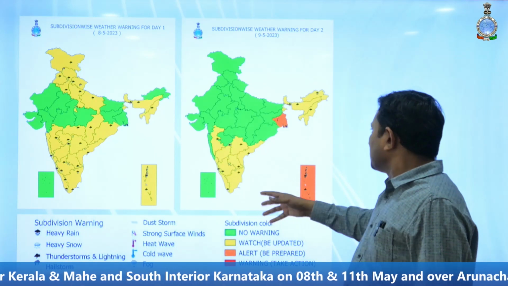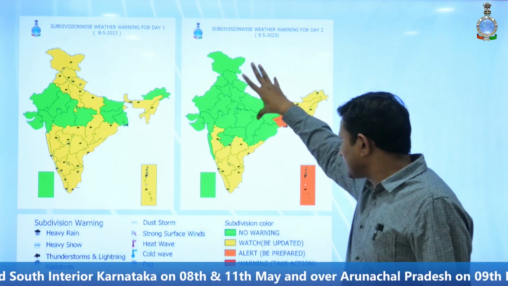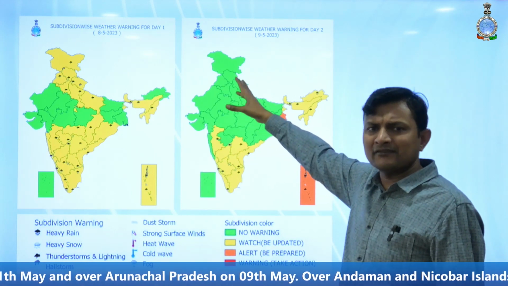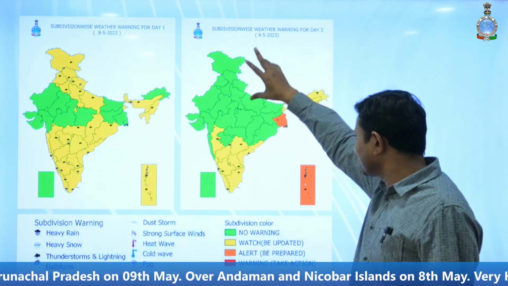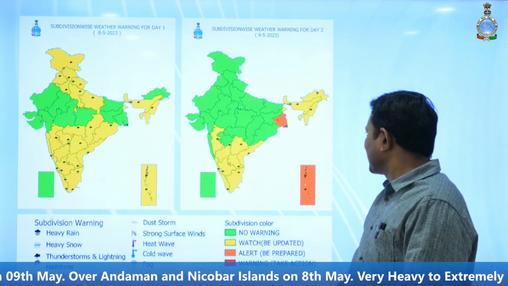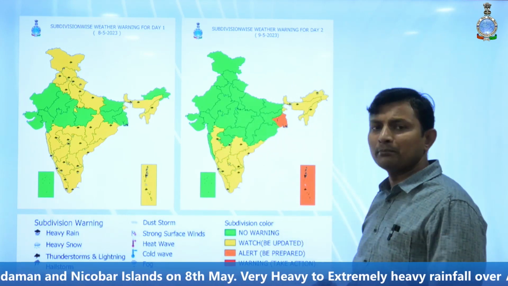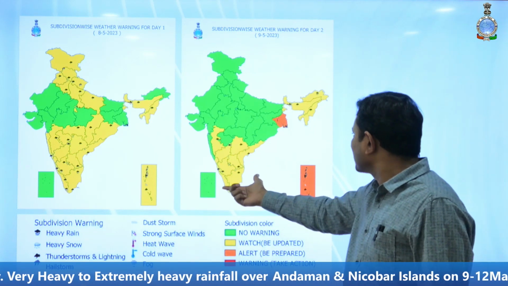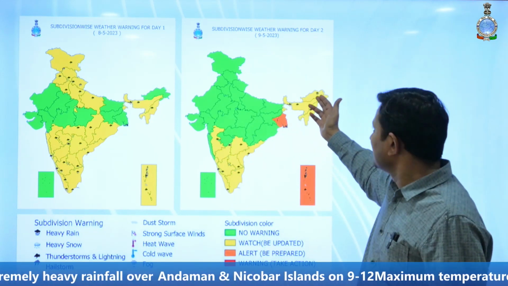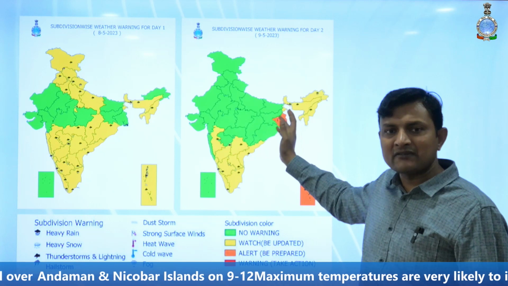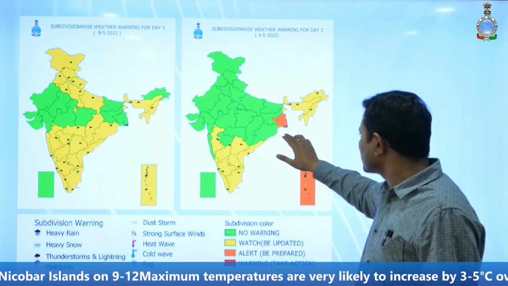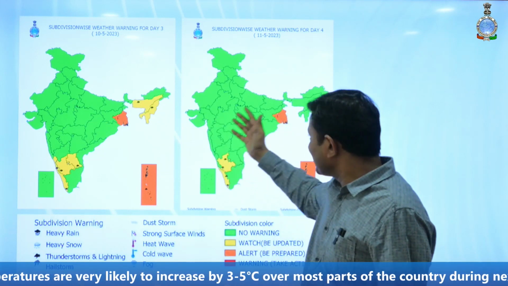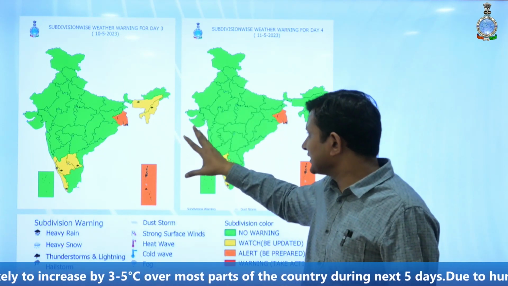Tomorrow, the weather will mainly be clear over most parts of central India and most parts of northwest India. Means there will not be any significant weather over north India mainly, and some parts of central and east India also. Only light to moderate rainfall activity will be confined to south peninsular India and some parts of northeast India. Tomorrow there is a possibility of heat wave conditions over Gangetic West Bengal, so we have given the orange color warning.